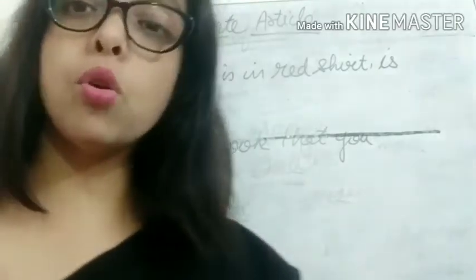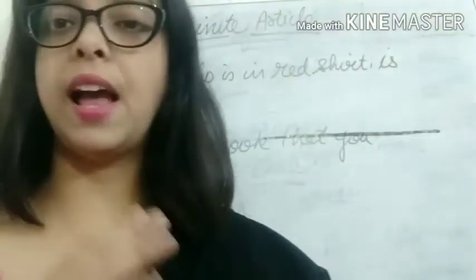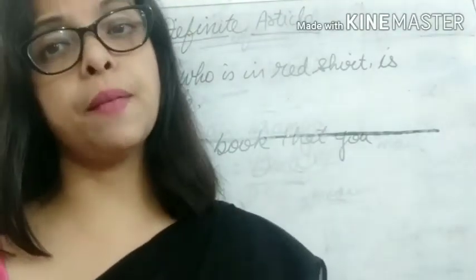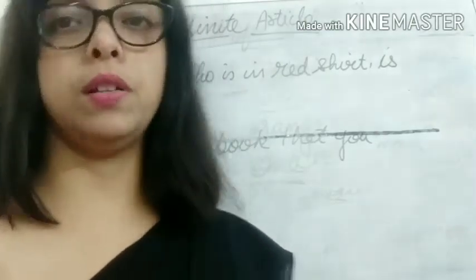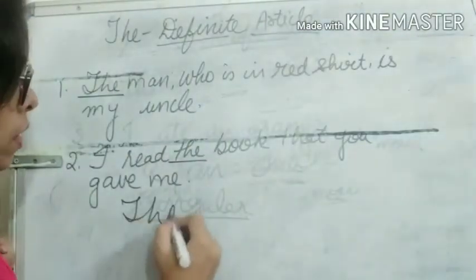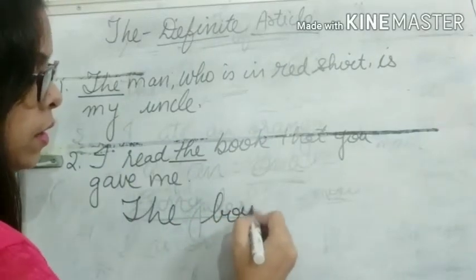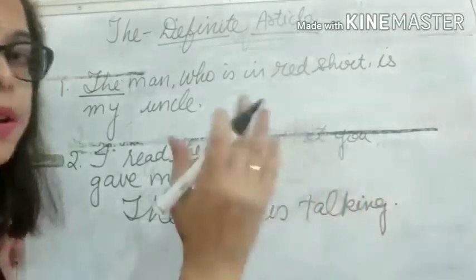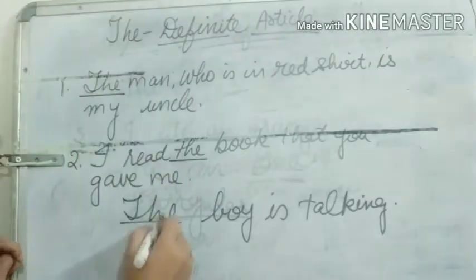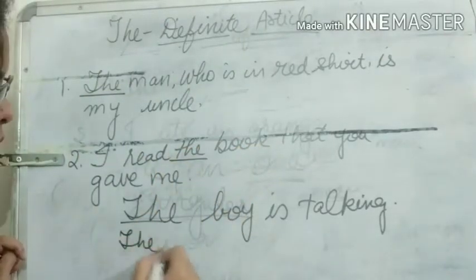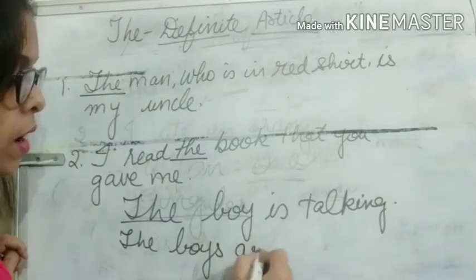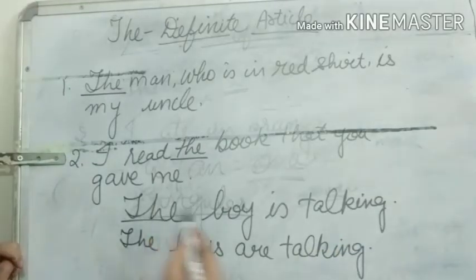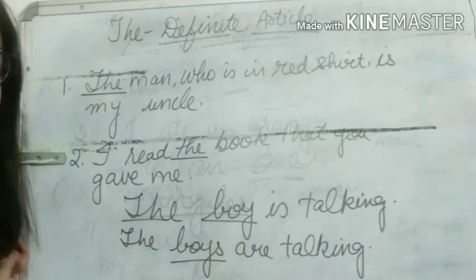Also, the can be used with both singular and plural. A and an we use only with singular subjects, but the can be used with singular as well as plural. For example, if I say the boy is talking, I am talking about a particular boy. We can also say the boys are talking. So you see, we can use the with singular and with plural also.